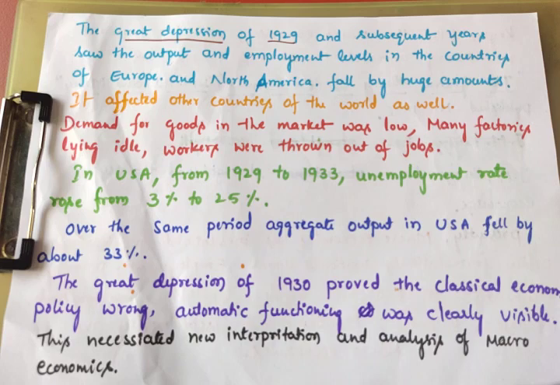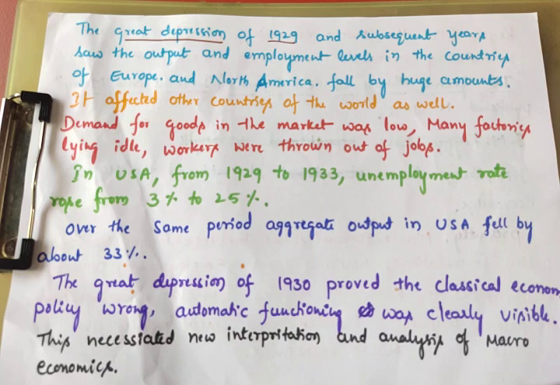At that time there was no supply. No supply means they stopped the production. Stopped production means it was not necessary to do work. That's why workers were thrown out of jobs. And in the USA from 1929 up to 1933, the unemployment rate rose from 3% to 25%. What is the meaning of unemployment rate? That is the number of people who are not working and are looking for jobs.